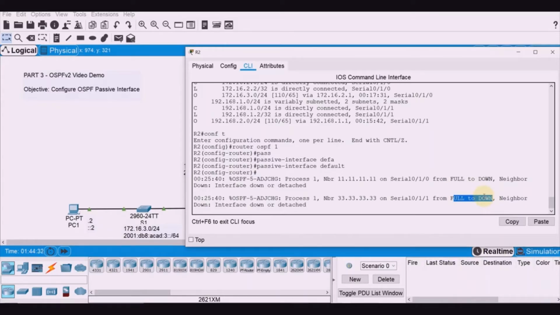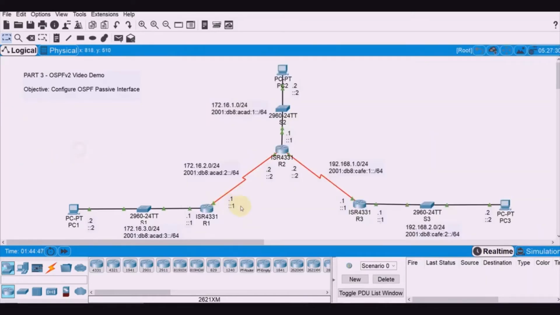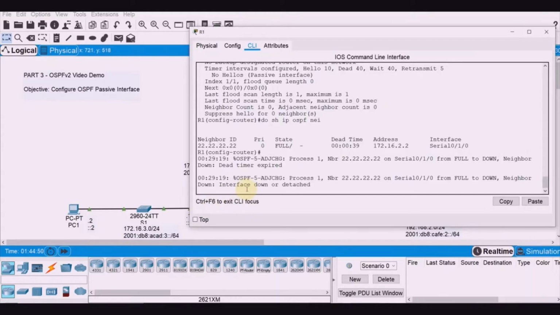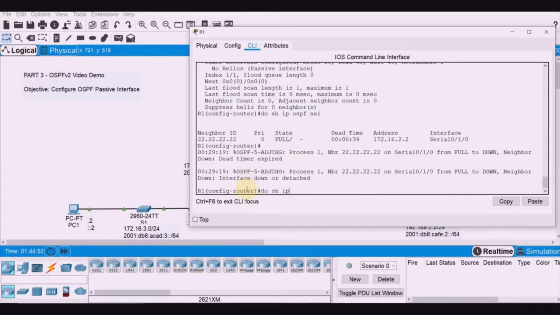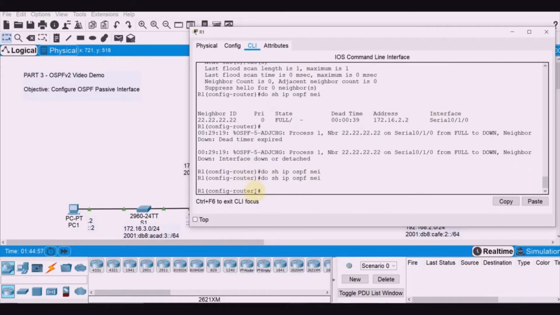Now we are going to reissue the show ip ospf neighbor command on R1. After the dead timer expires, R2 will no longer be listed as an OSPF neighbor. So let's go to R1 and type in show ip ospf neighbor. See, we don't have a neighbor anymore because there would be no more updates coming from R2.